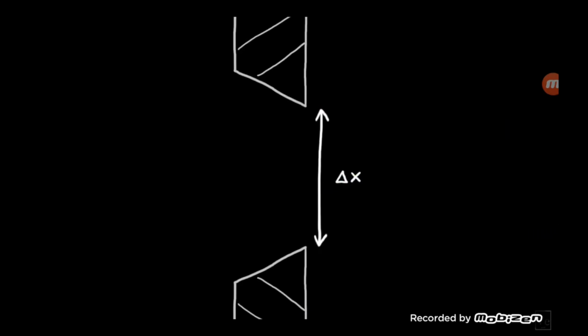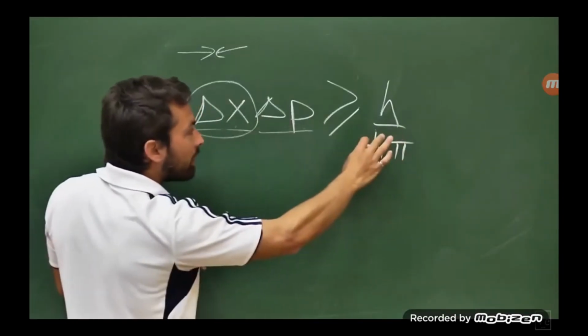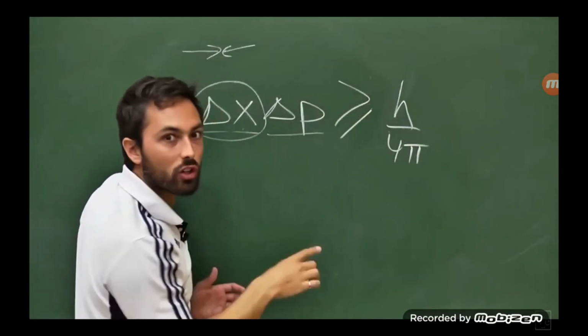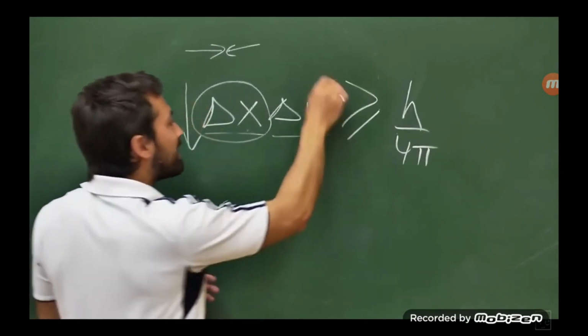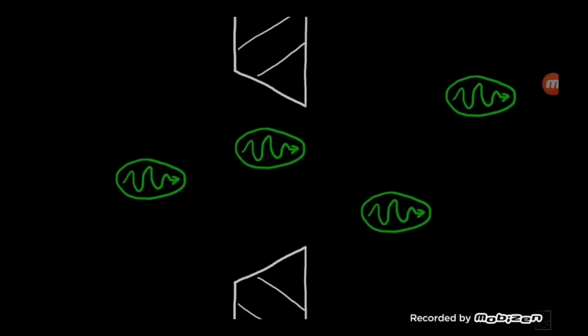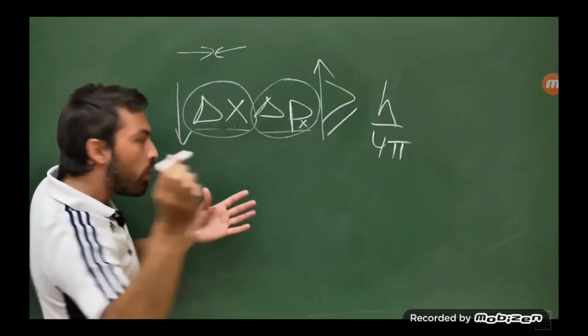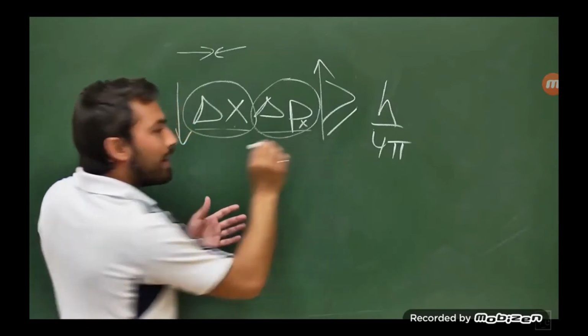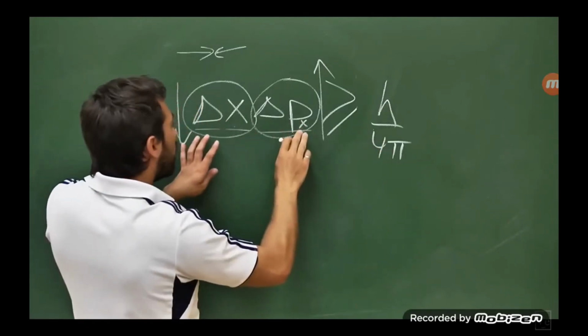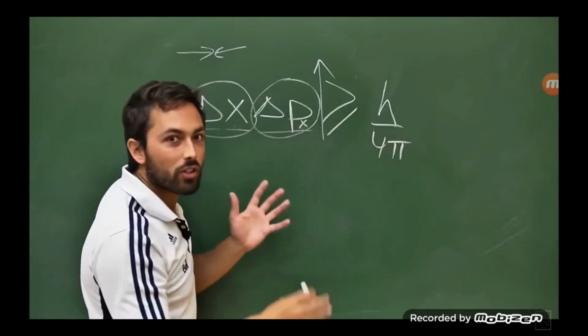And at a certain point, you come to this limit, so that if you narrow this any further, you're going to break this uncertainty relationship. So what needs to happen is the uncertainty in momentum needs to go up. I should specify this is uncertainty in momentum in the x direction, in the horizontal direction. So if before photons were going perfectly straight, now they must veer off to the left or to the right to ensure that we don't break Heisenberg's uncertainty relation.